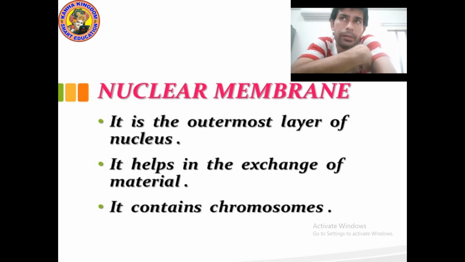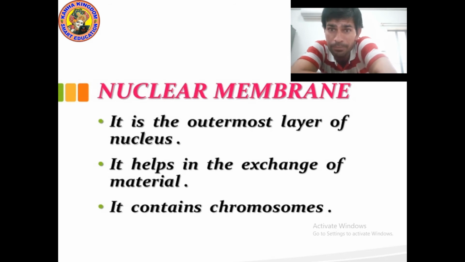So the nuclear membrane is the outermost layer of the nucleus. Yes, it is the covering of the nucleus. It means the nuclear membrane protects the nucleus. It is the guard of the nucleus. The nucleus is protected by the nuclear membrane. It is just like a wall, but a double membrane, a double wall.